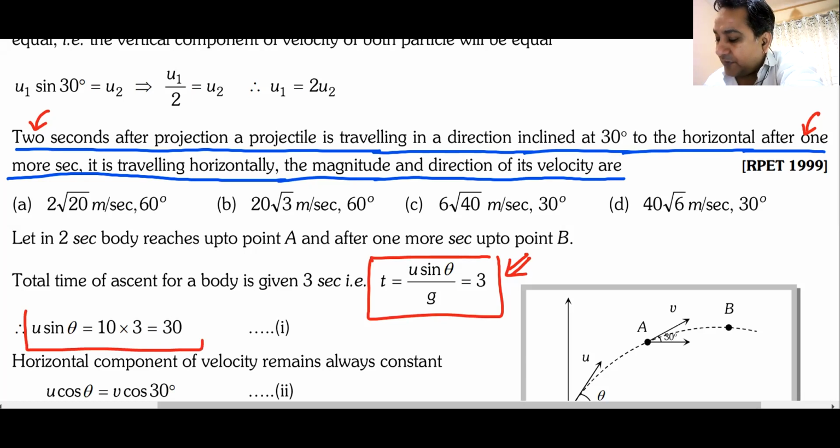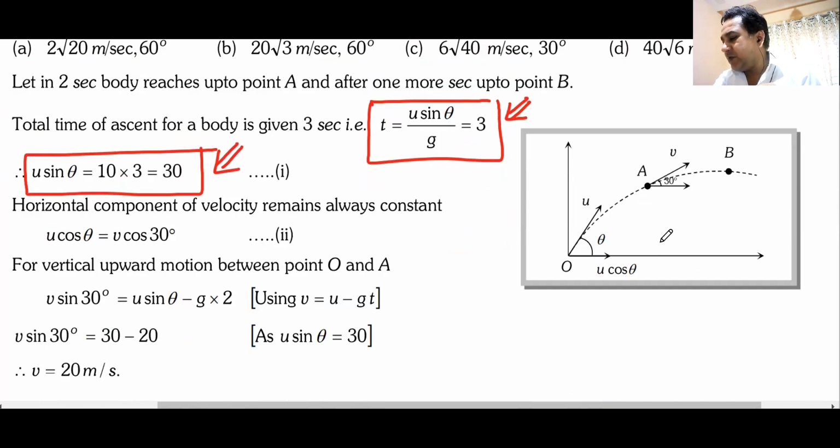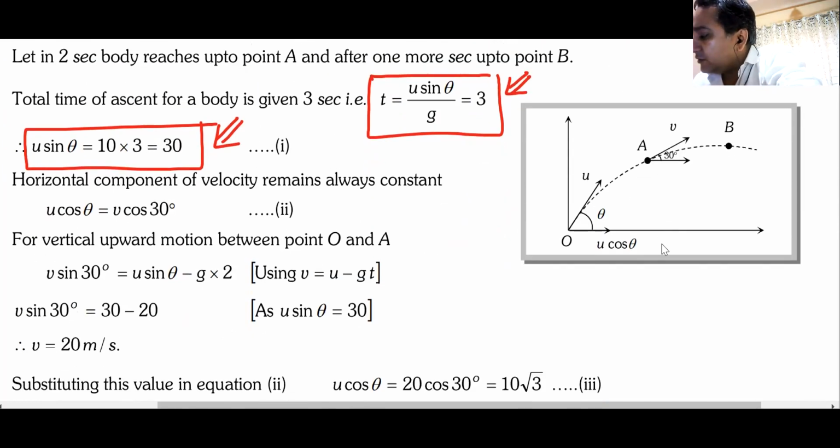So u sine theta becomes 30. So I have one component u sine theta as 30. As soon as you get this component, everything becomes pretty simple. Now, horizontal component, here the original velocity is u. Here I have taken the velocity as v. Now u cos theta will be equal to v cos 30 because horizontal component remains same.